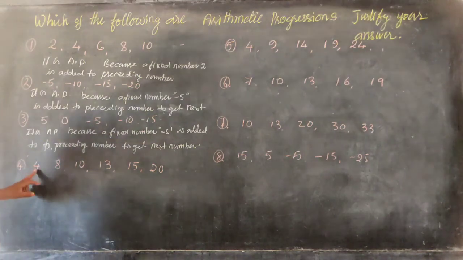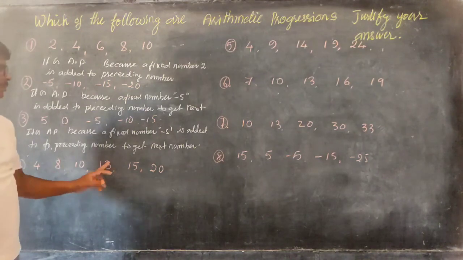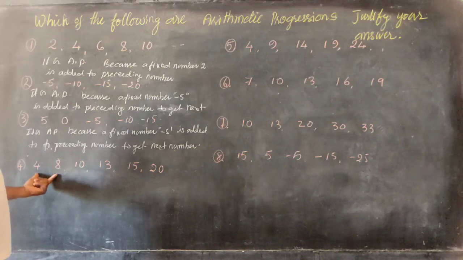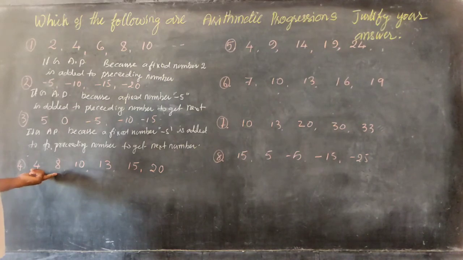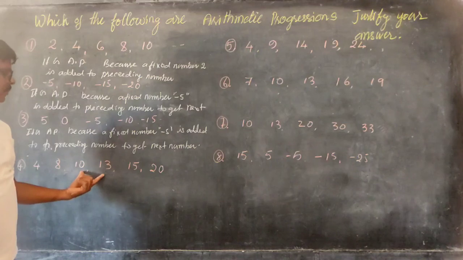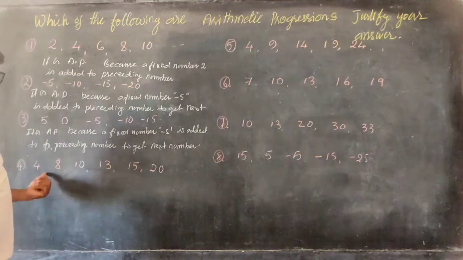Now, see here: 4, 8, 10, 13, 15, 20. What is the difference between these? 4, then 2, then 3, then 3, then 5. So there is no common difference.